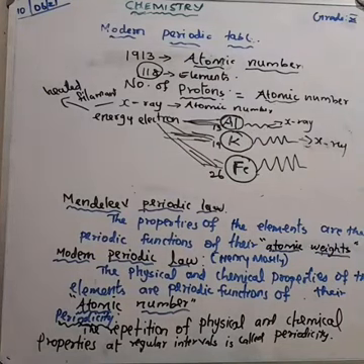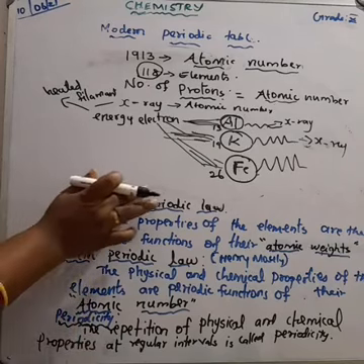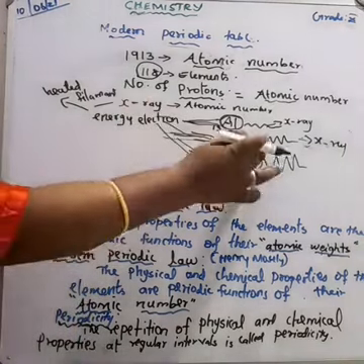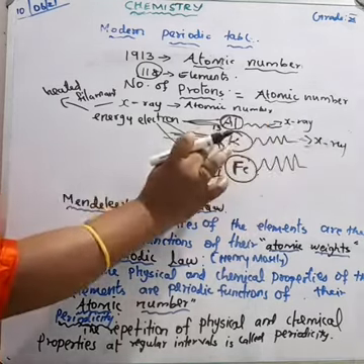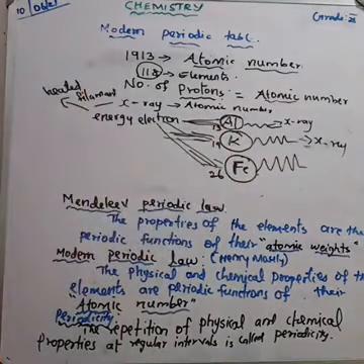He discovered this from the study of frequencies of X-rays emitted by the elements when bombarded with high energy electrons.